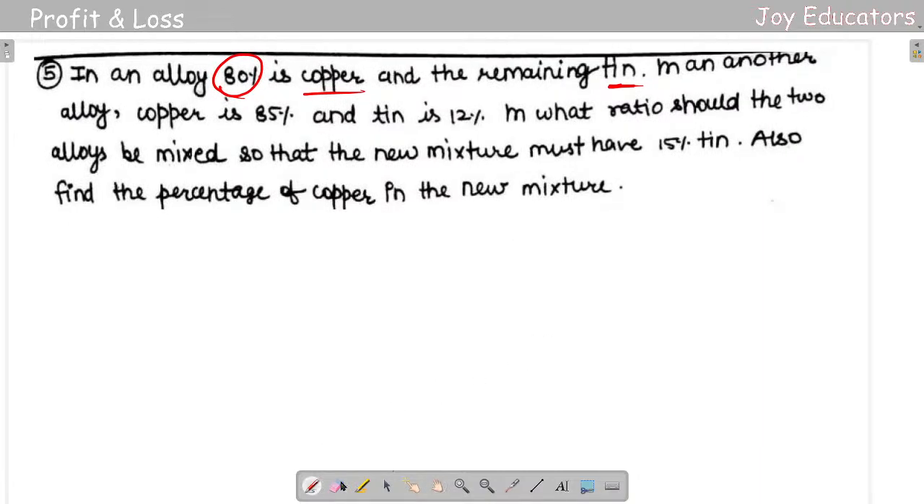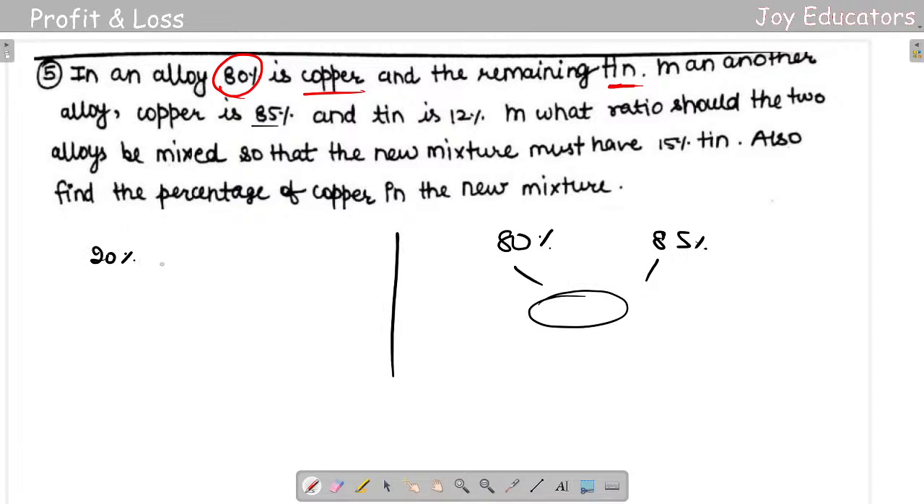So let's do it fast. 80% is going to be copper. Let us put it over here. 80% is copper, and 85% is also copper here, right? So 85% is copper. The mean value they hadn't given, so let us put it aside. Now let us do it for tin. For tin also, the remaining is tin, right? So for tin it will be 20%, and there will be 12% here because they had given that for tin it is 12%.